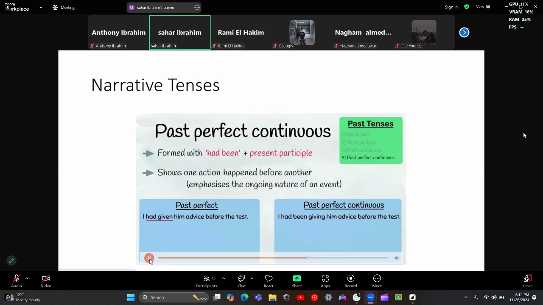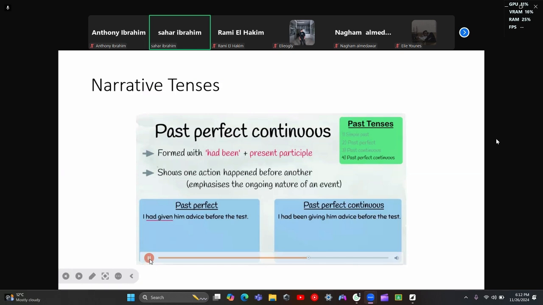Guys, past perfect continuous shows one action happened before another. Yes, that's true. But the emphasis is on what? On the ongoing nature of an event. Yani this was recurrent in the past. I had given him advice before the test. How many? I had given him advice. So it was a piece of advice. Once. One advice, it only happened once.